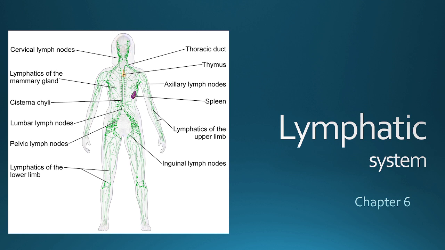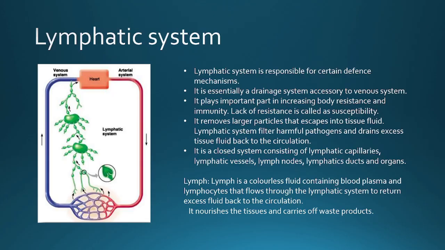Today we are going to start with our new interesting chapter, that is the lymphatic system. So what is the lymphatic system? It is a system which is responsible for certain defense mechanisms. Okay, it is essentially a drainage system accessory to the venous system.